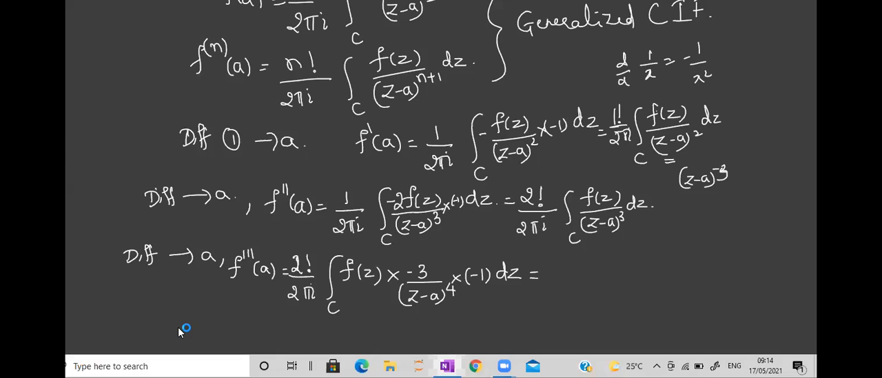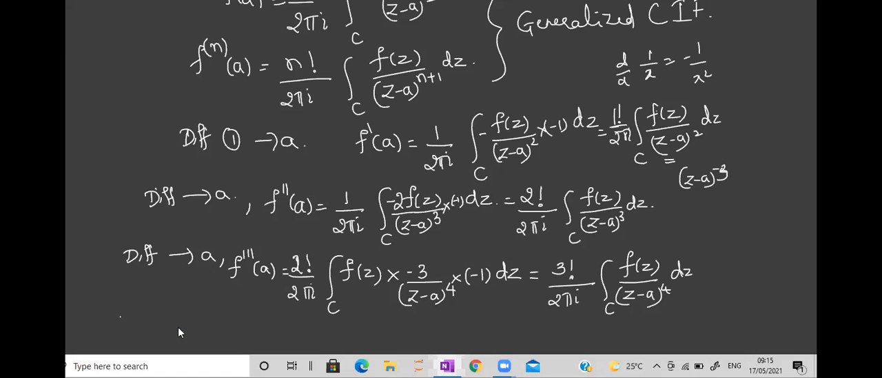And this 3 into 2 factorial can be written as what? 3 twos are 6, right? How can we write 6 in terms of 3? 3 factorial. So 3 factorial divided by 2 pi i, integration over c, f of z upon z minus a raised to 4. Let's see the symmetry. If first order, you are getting 1 factorial and the power is 2. If it is f double dash, you are getting 2 factorial and the power of z minus a is 3. Triple dash means you are getting 3 factorial and here the power of z minus a is 4. Isn't it? Now we can generalize.